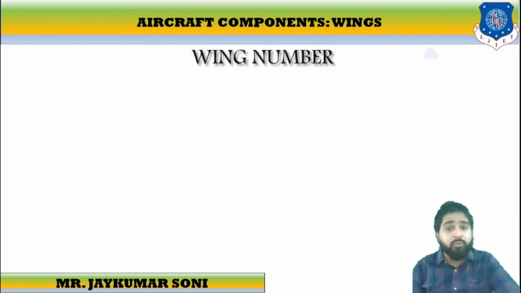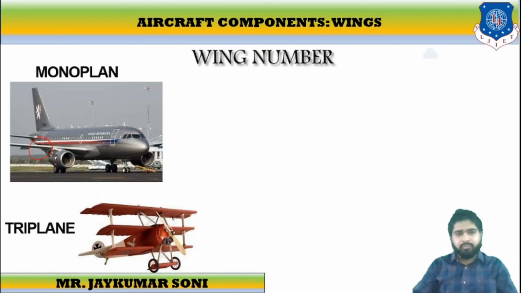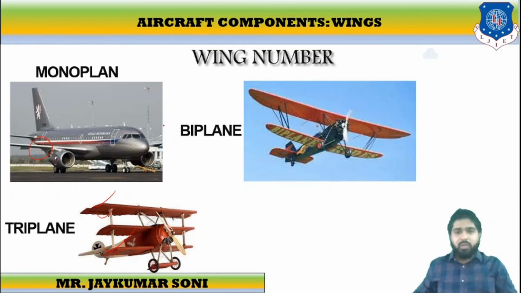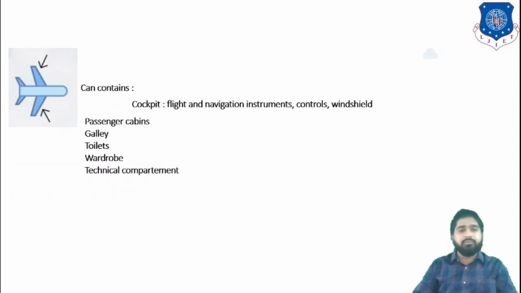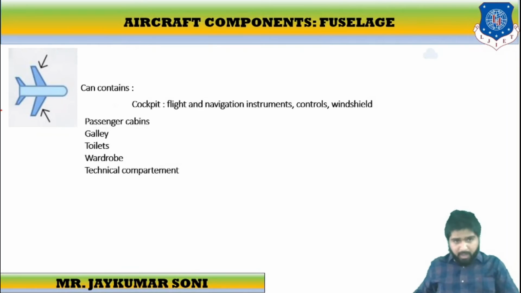If we discuss the number of wings, if it has one wing, then it is called a monoplane. If it has three wings, then it will be called a triplane. If it has two wings, one, two, it will be called a biplane. Now let us discuss the fuselage. This is the part of the fuselage. See this.